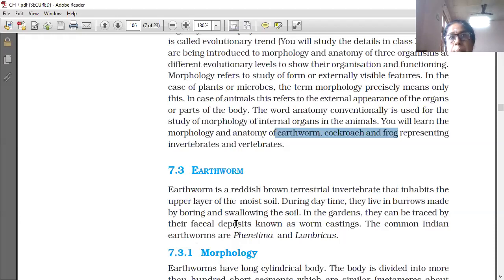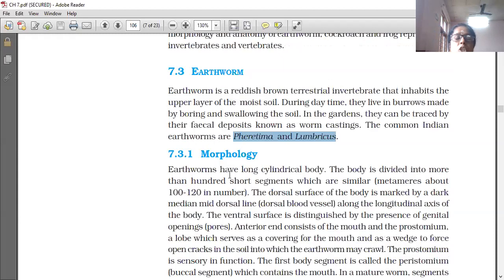If worm castings are present in a particular area, it shows that earthworms are present there. The common Indian earthworms are Pheretima and Lumbricus. Morphology: earthworms have a long cylindrical body.